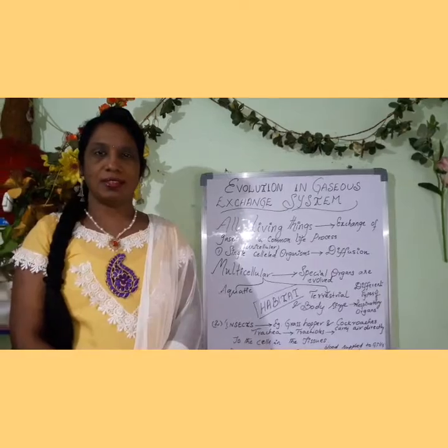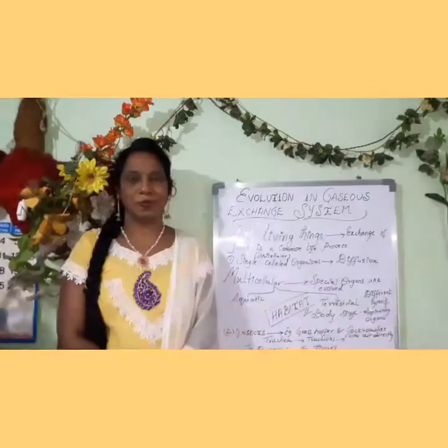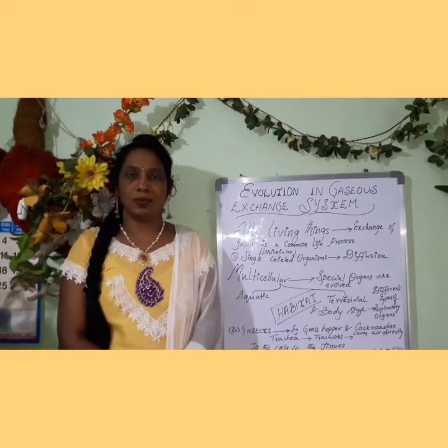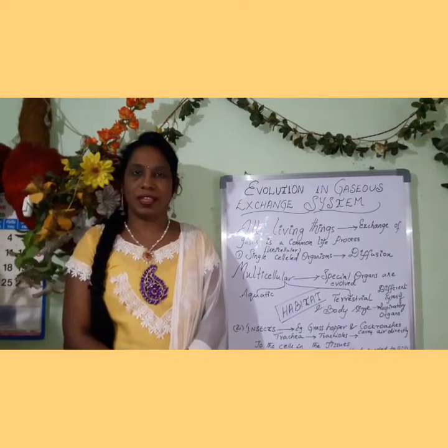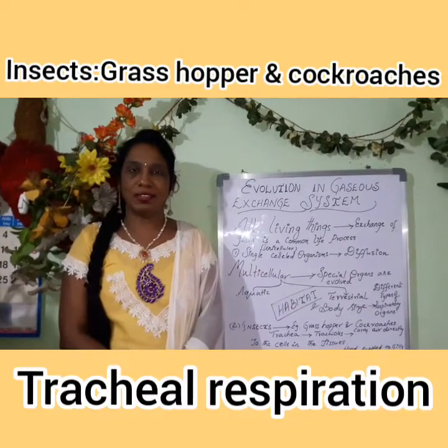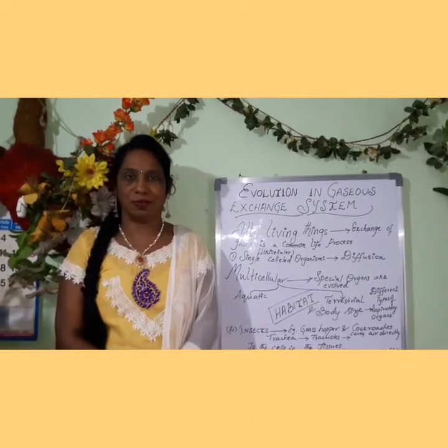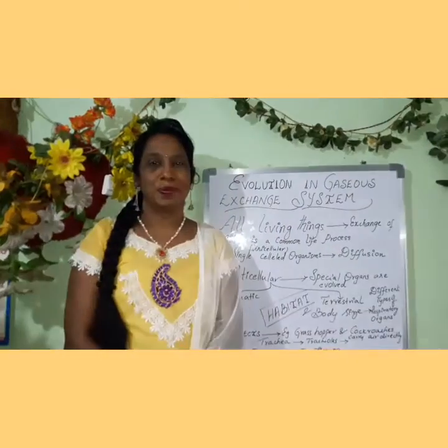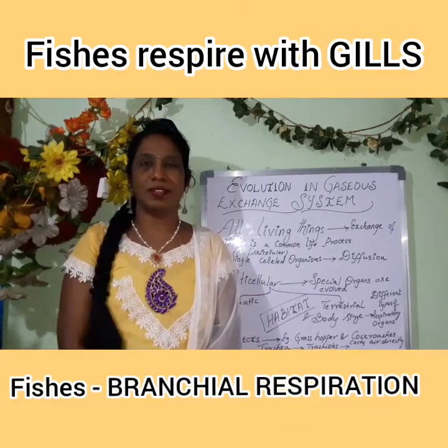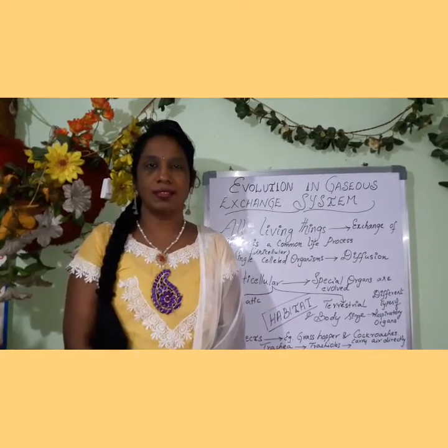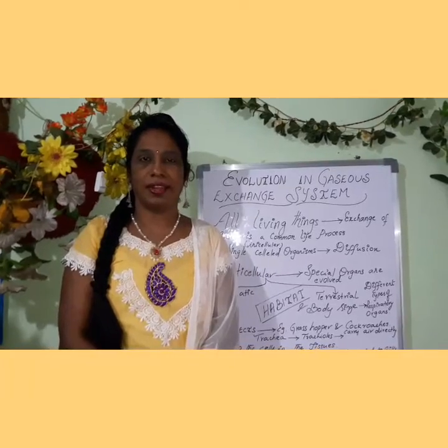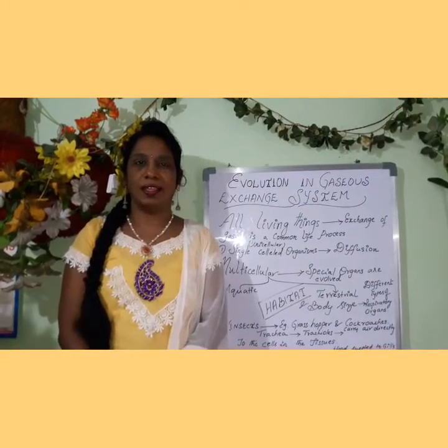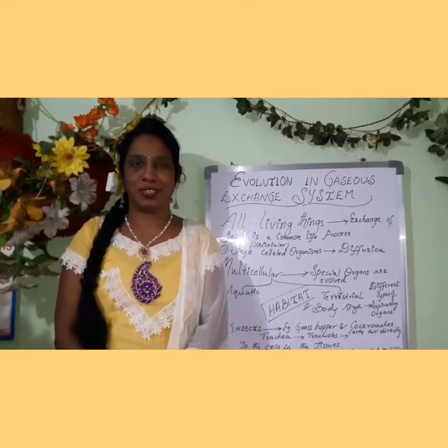When we talk about insects like grasshoppers and cockroaches, they have a special type of respiratory organ, the trachea. These tracheoles are helpful for respiration. This type of respiration we call tracheal respiration. The trachea consists of a series of fine branches of tubules called tracheoles, which carry air directly to the cells and tissues.